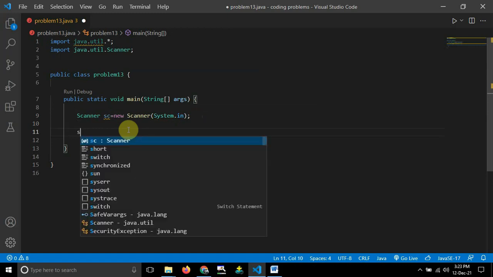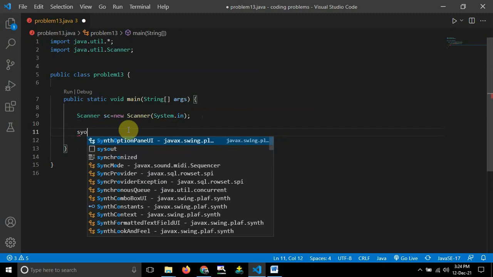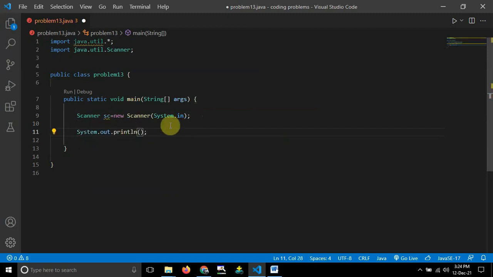Now I will write one message. This is just for our understanding, guys. Sout, System.out.println, and what I want to write is: enter the number of days, for how many days you want to monitor the temperature. So that's the first thing.